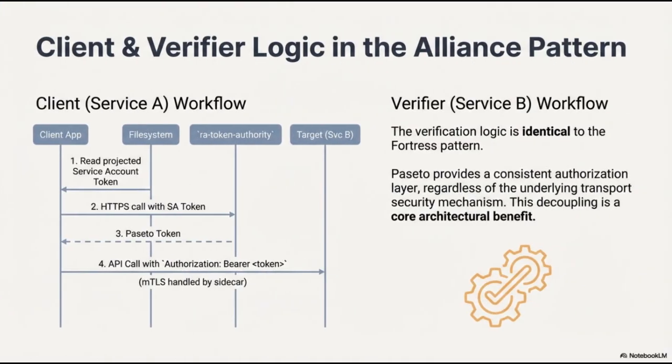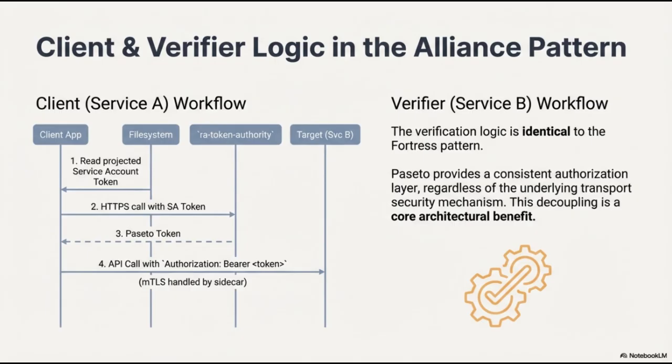In the Alliance pattern, the client and verifier logic ensures a secure and decoupled communication flow. Starting with the client workflow for Service A, the process begins when the client app reads a projected service account token from the local file system. This token is then transmitted via an HTTPS call to the RA token authority. The authority validates the identity and issues a Passeto token in return. Armed with this token, the client app makes its final API call to Service B, placing the Passeto token in the authorization header. Notably, while the application manages the token, MTLS is handled transparently by the sidecar.